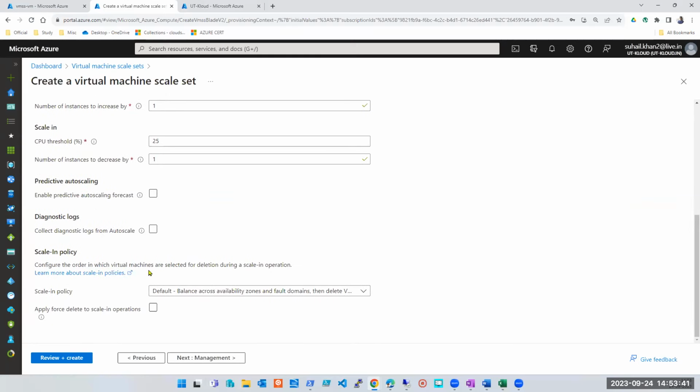No, I don't see that option here. Predictive auto scaling? No, predictive is something different. I didn't cover it because it's not that important. Predictive is something that, even without having the traffic, will start analyzing the pattern, for example, that every Thursday the traffic increases and then you are deploying 2 machines. That is a prediction, and it predicts whether you should do this. So don't get into that.